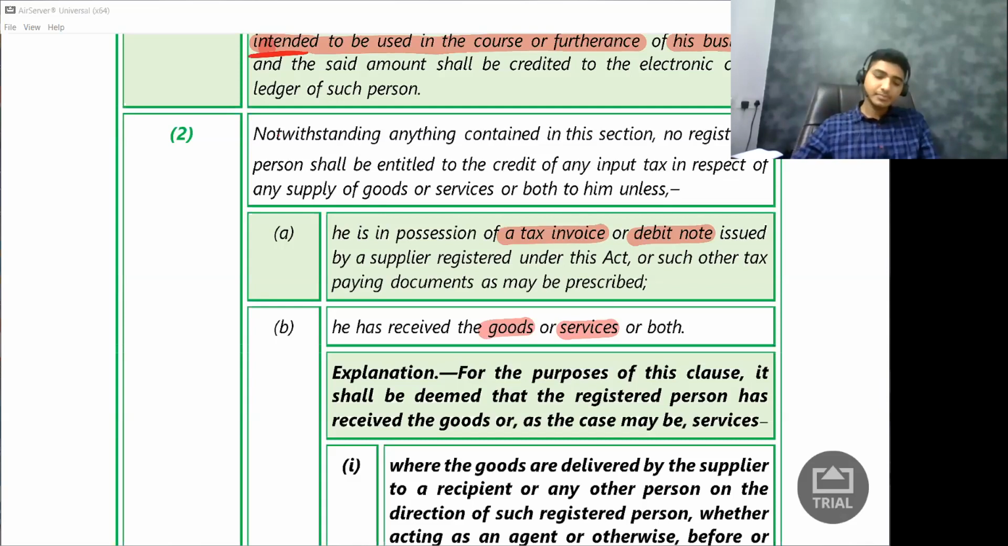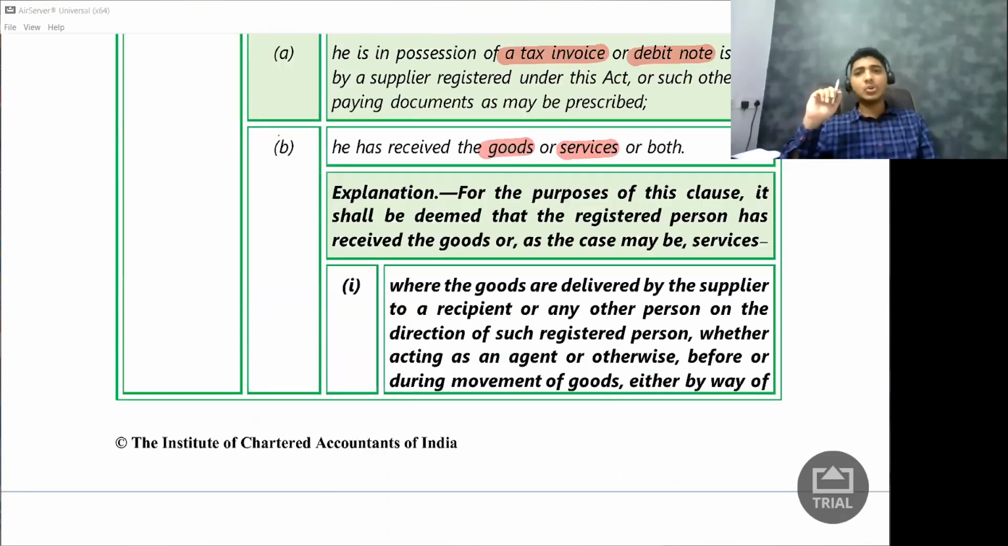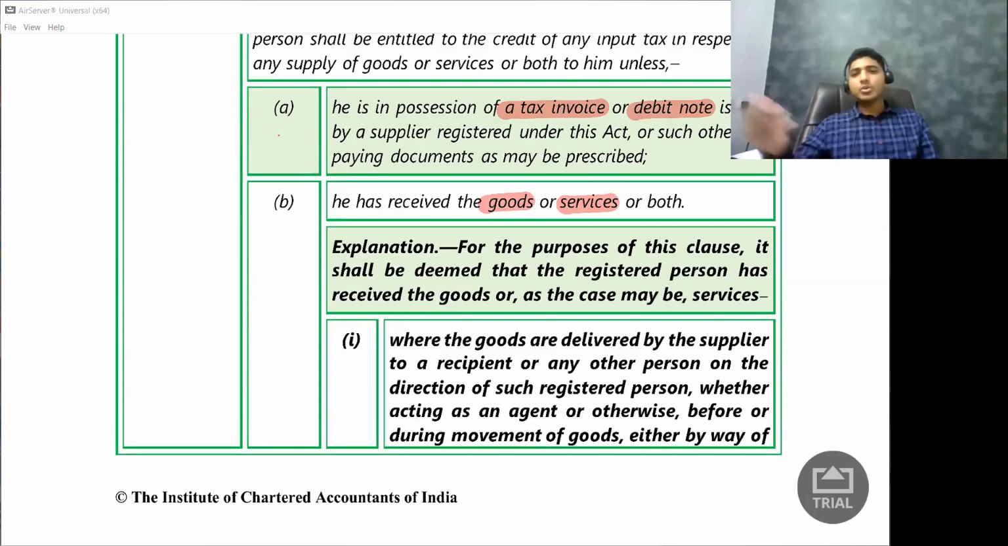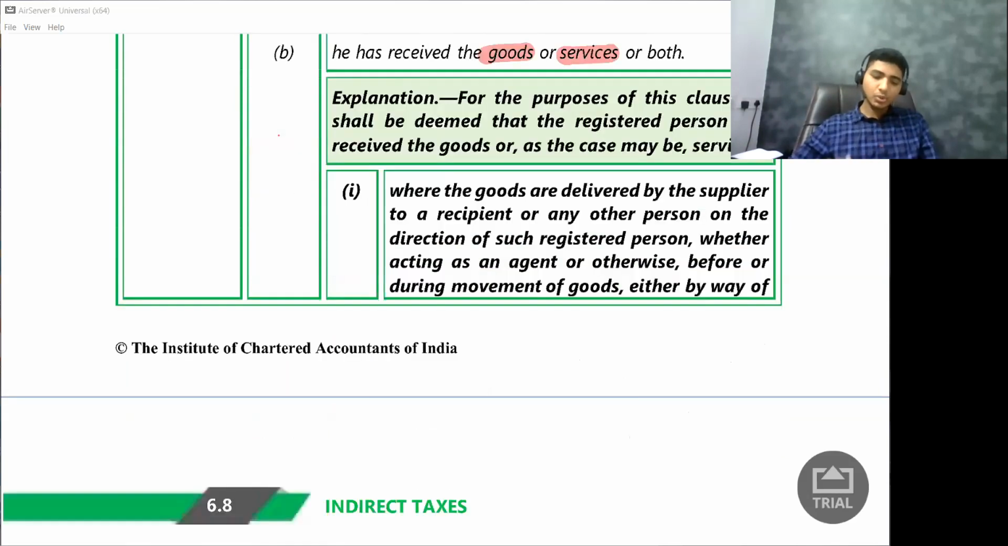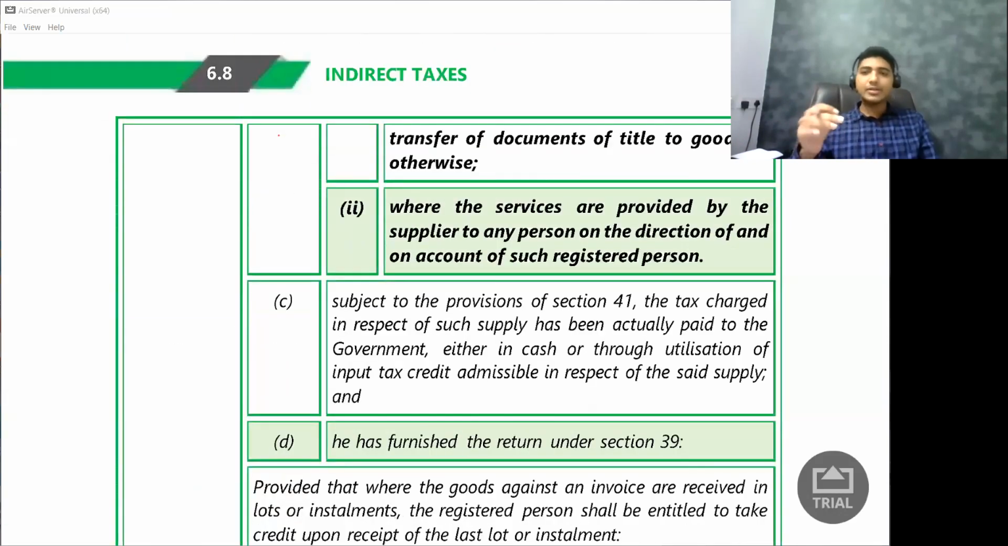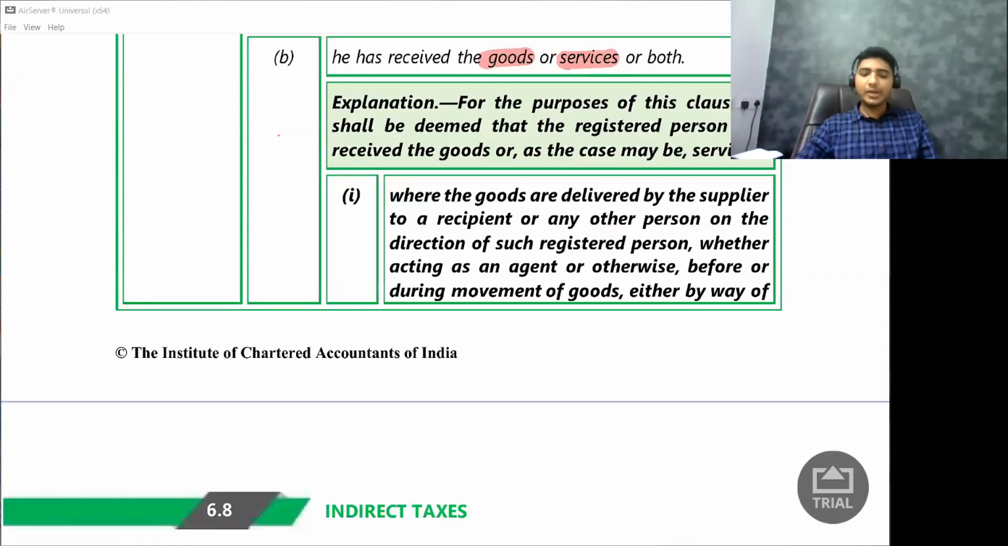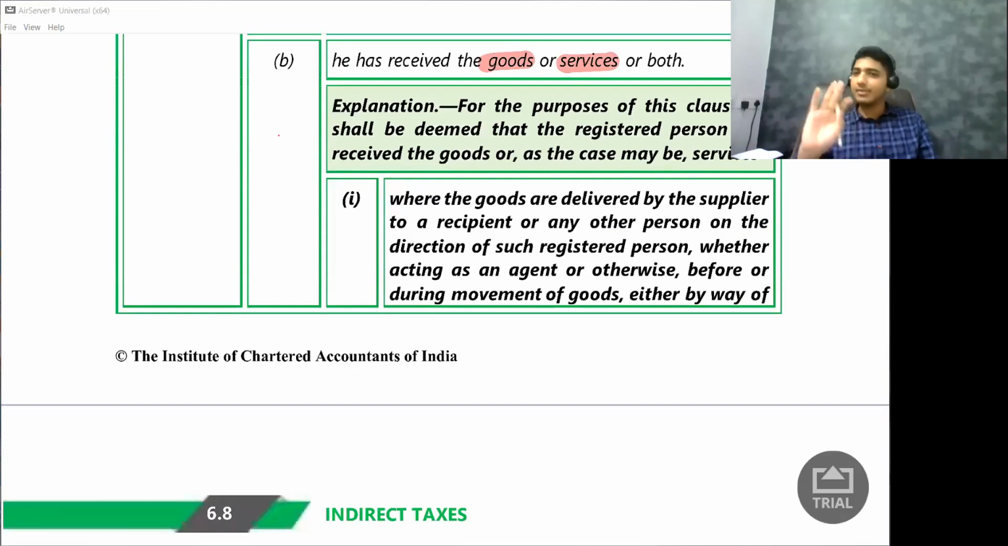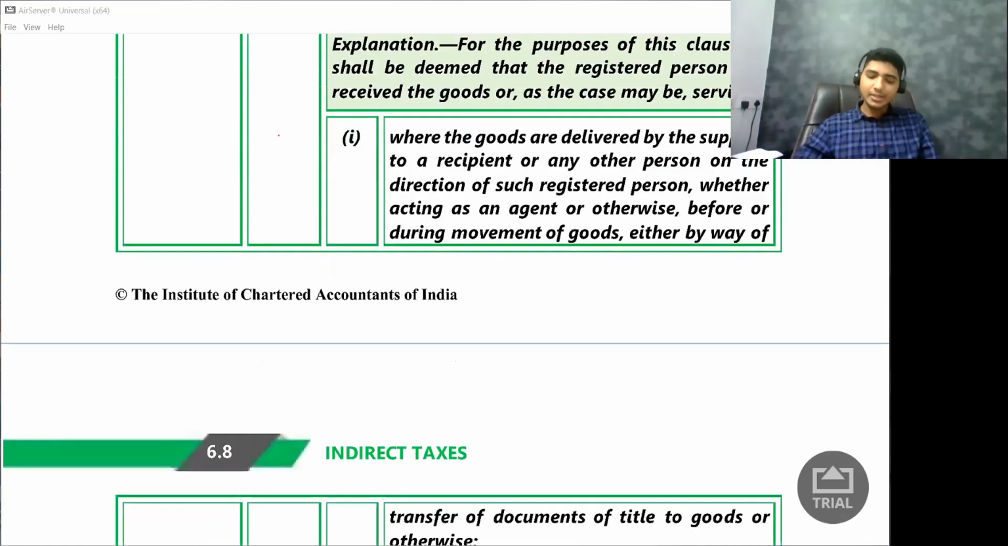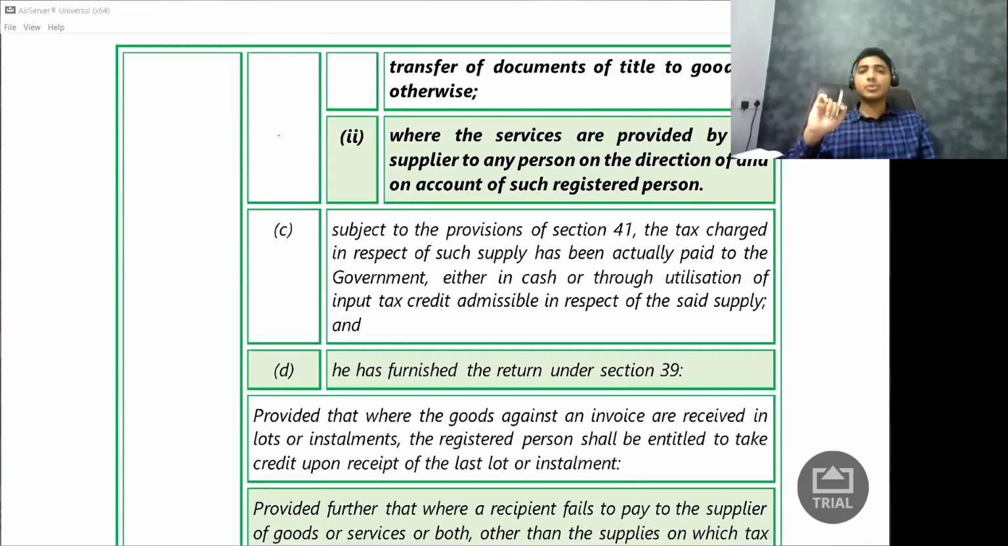Then they are talking about where the goods are delivered and other things. Let us not go there. Let us go to A, B, and now to one more thing, C. I'll cover that particular point, that explanation, whatever is there, I'll come and cover it. Don't worry. But let us continue with one more condition. What is the one more condition?